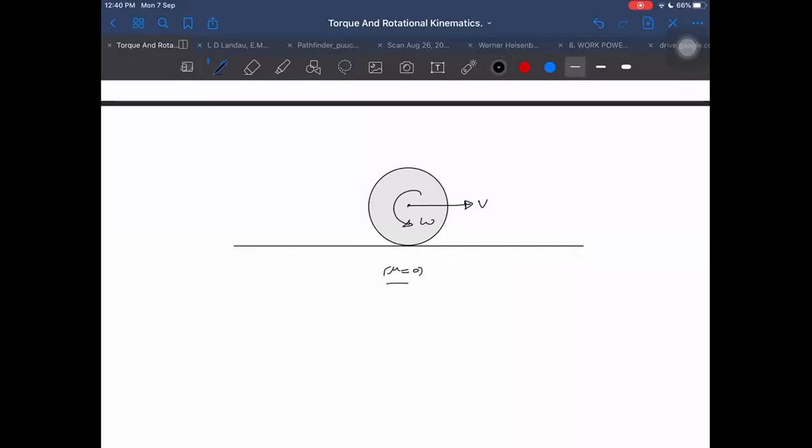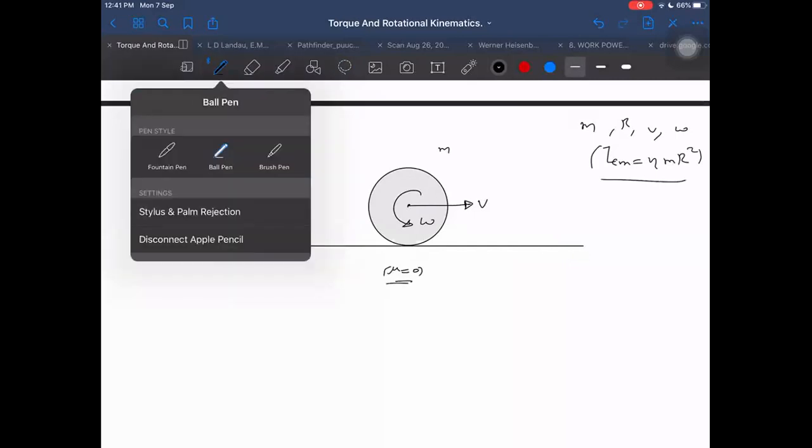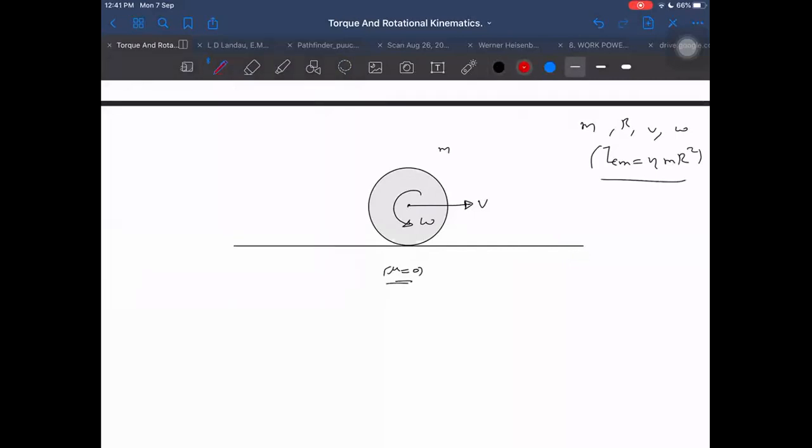What is the angular momentum? Although I don't need to say whether the surface is frictionless or not, that doesn't even matter. Because angular momentum I can find once m is given, r is given, v is given, omega is given, and ICM is given. If those things are given, we can always get the answer without even knowing mu, etc. Tell me, what is the angular momentum about the points I want? I want to find it about many points here now. I want to find about point A,